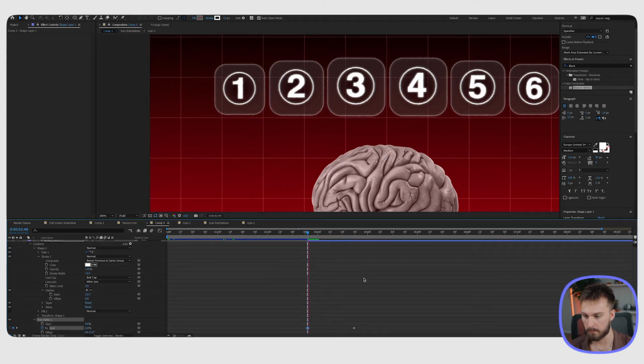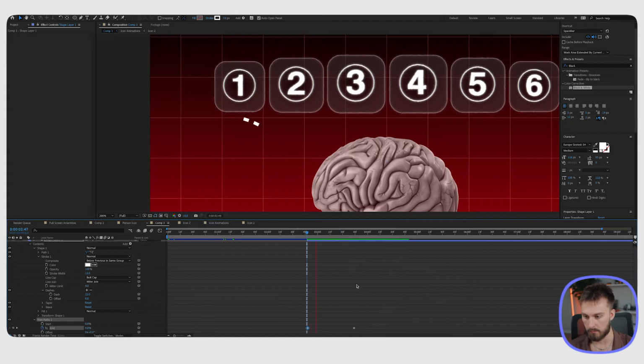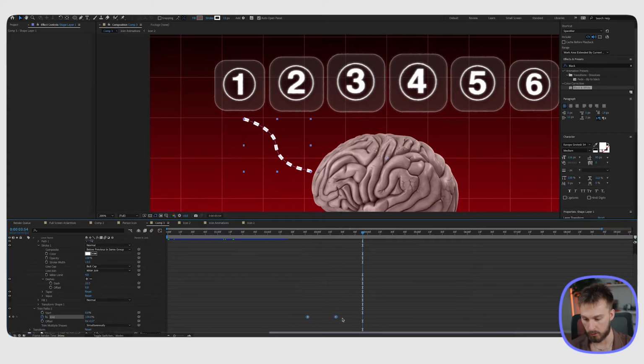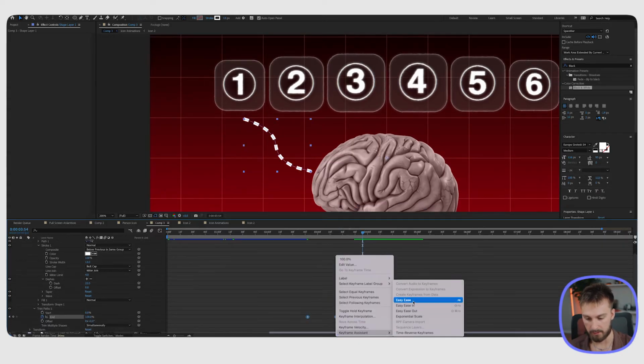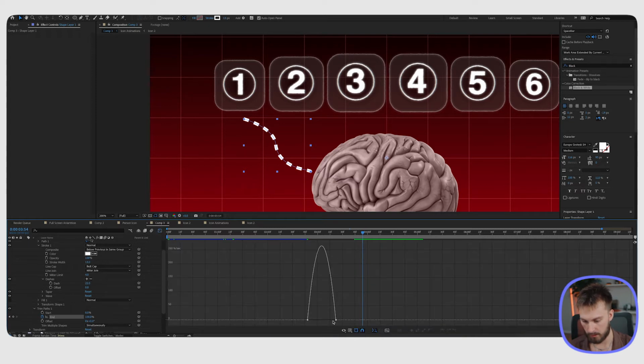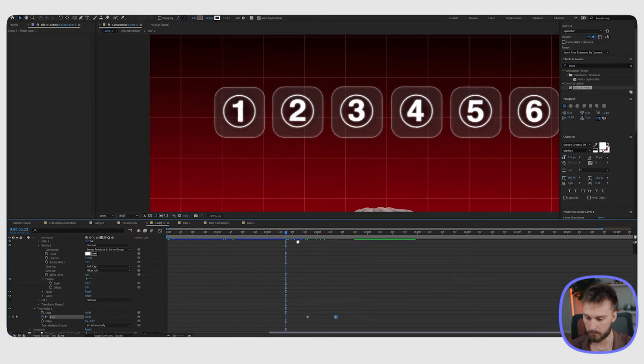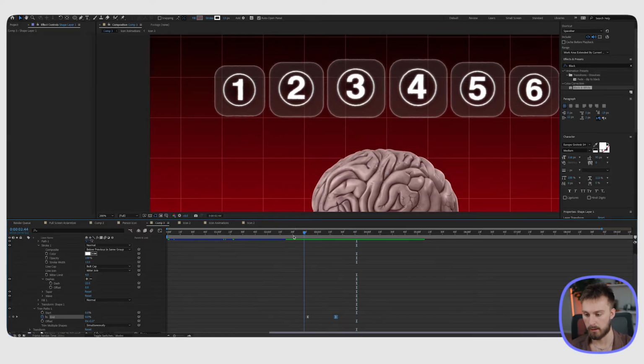Now if we play this back, it's a little too slow. So we're going to make this faster, and then we're also going to add some ease and ease to it and manipulate the graph just like this. That looks a lot better.